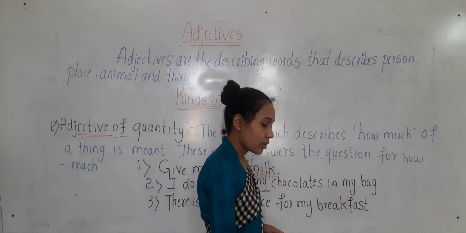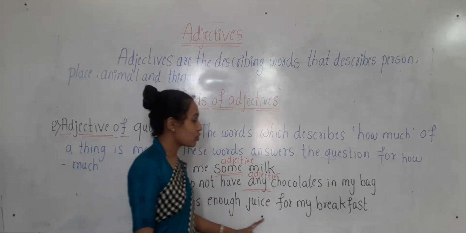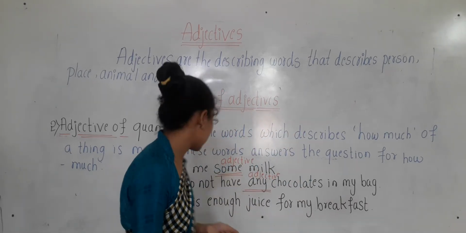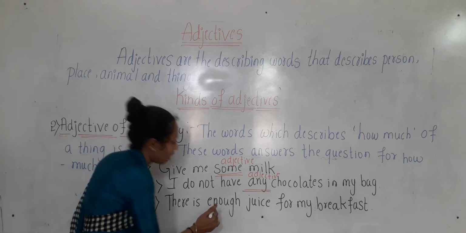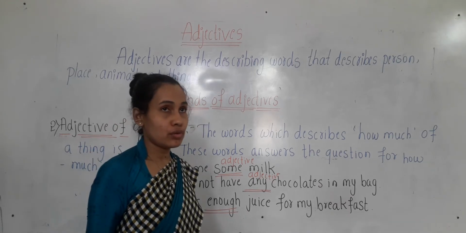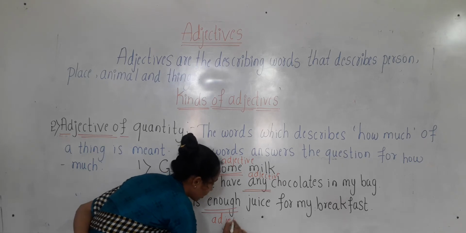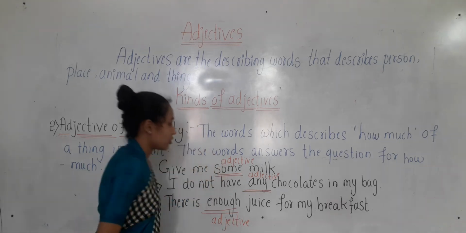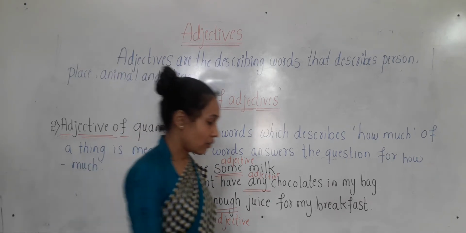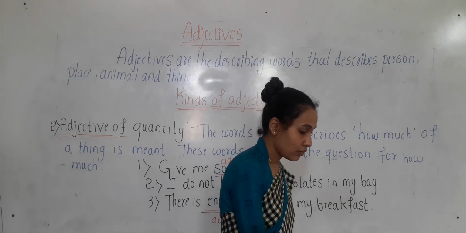Okay children, the next one is, look at the third sentence, children. There is enough juice for my breakfast. So in the third sentence, which word is the adjective, children? Enough. Okay, how much juice? Enough juice. So here enough is the adjective which gives the answer for how much. So these, any, some, enough, are the adjective of quantity words. Okay, these are the quantity words.